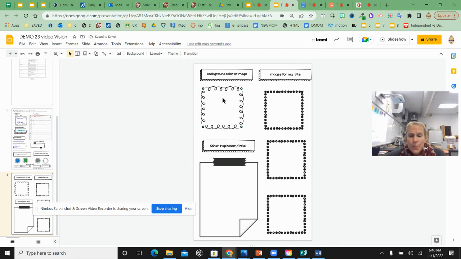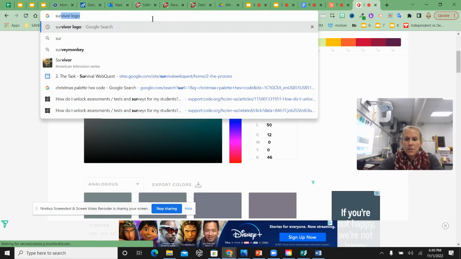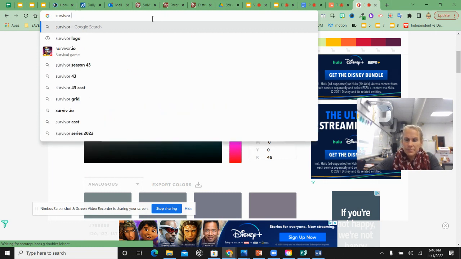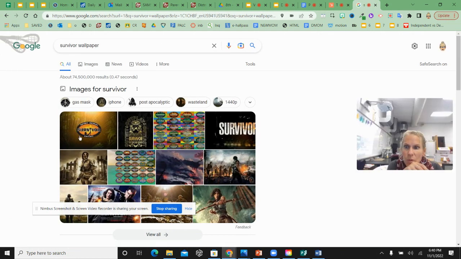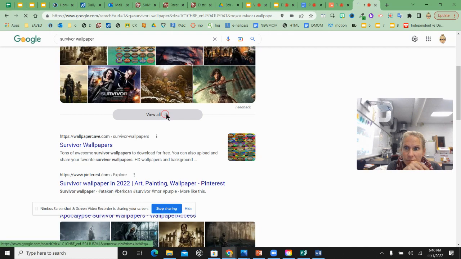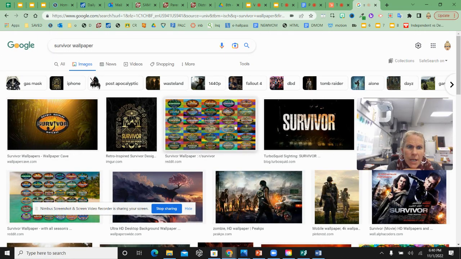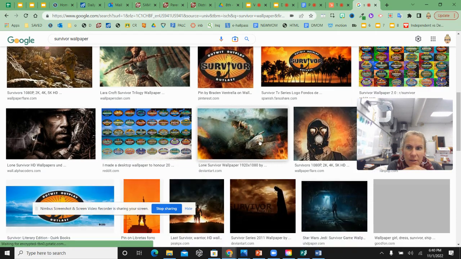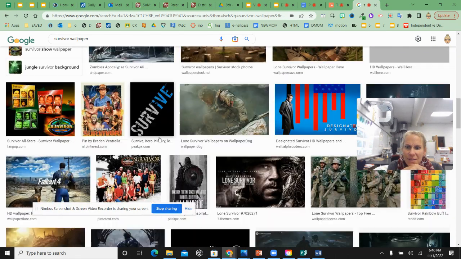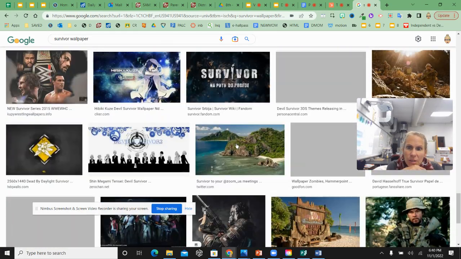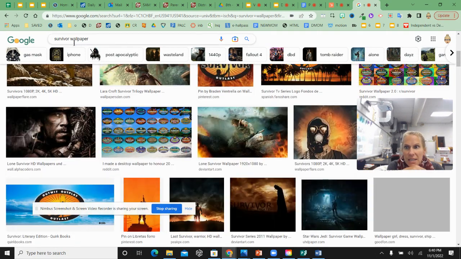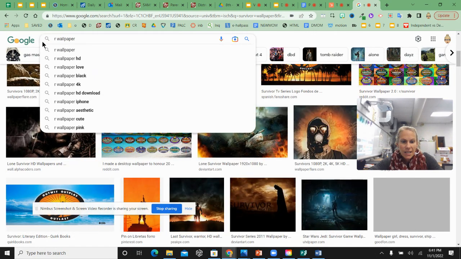Then that brings me to page 2. I need to pick a background color or a background image for my website. So I might Google, I don't even know, Survivor. You might have a wallpaper, like a background you want to use. Something you don't want to be super distracting, but you might find a background or a logo you like. Some of these are not Survivor themed. I think I might just choose a normal color or an ocean. I think I might choose an island wallpaper because they're always on an island. So that's what I'm going to do.